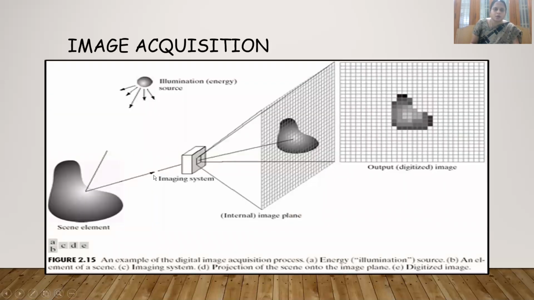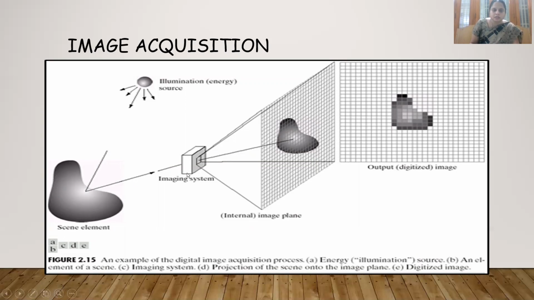So how are we acquiring this? For example, consider this object. This A represents the energy, the illumination source. This is our object, and the light is going to fall on this object. How much light is incident on the object, that is illumination, and how much light is reflected from the object, that is reflection.